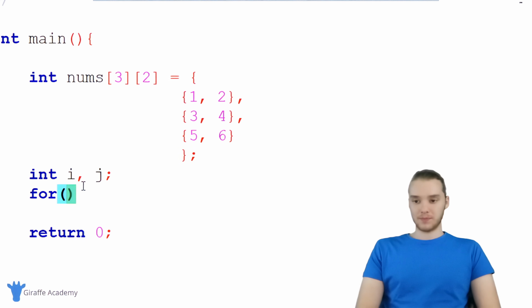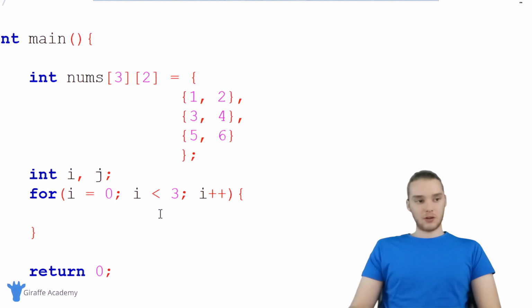So I'm going to say for i is equal to 0, and we're going to keep looping as long as i is less than 3. And the reason I'm saying 3 here is because that's how many elements are inside of this nums array. So I'm going to keep looping as long as i is less than 3, and then I'm going to say i plus plus.